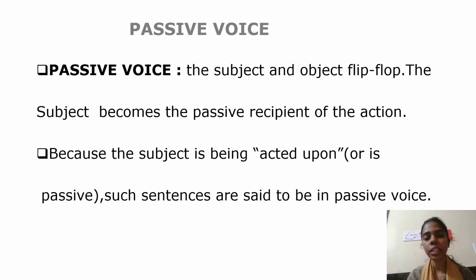Passive voice. The subject and the object flip-flop. The subject becomes the passive recipient of the action, because the subject is being acted upon, or is passive. Such sentences are said to be in passive voice.